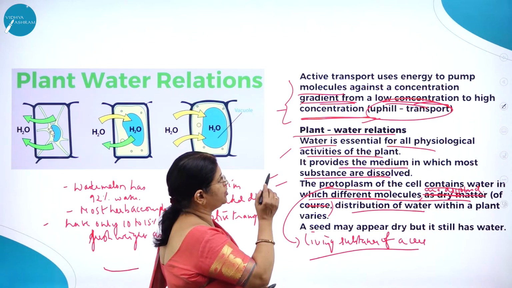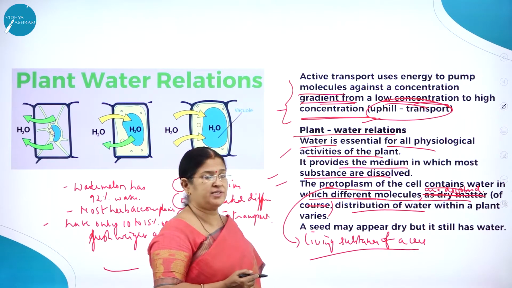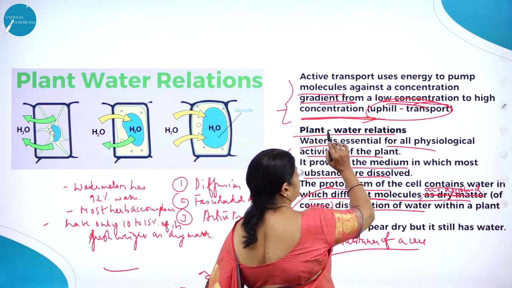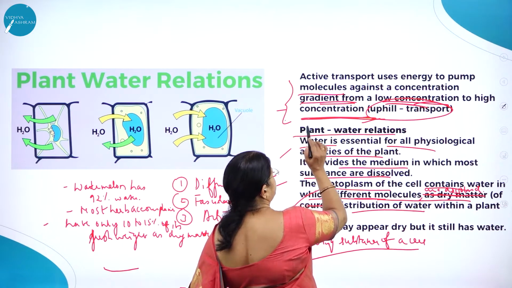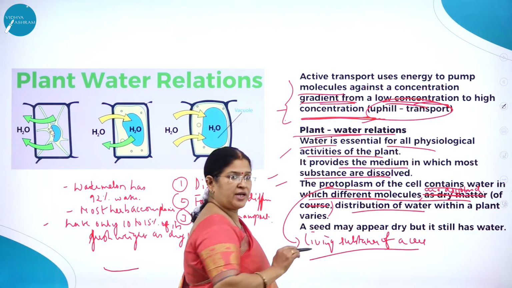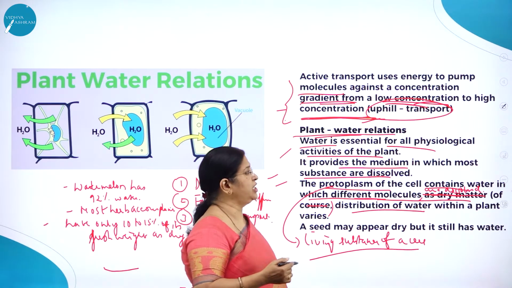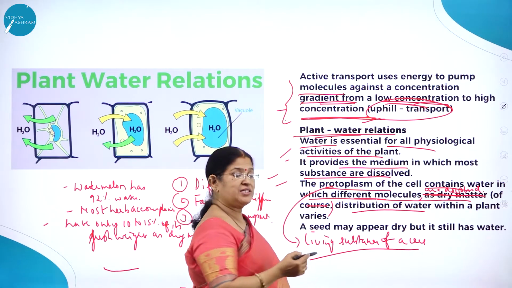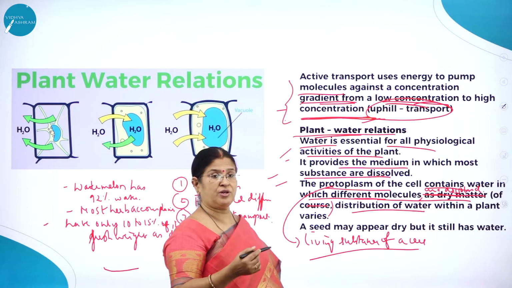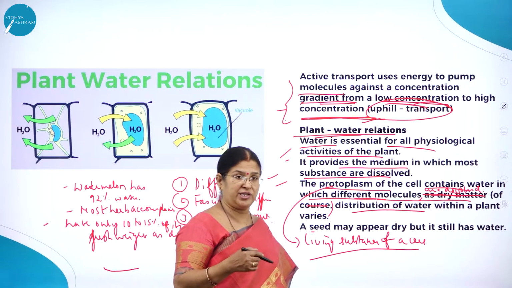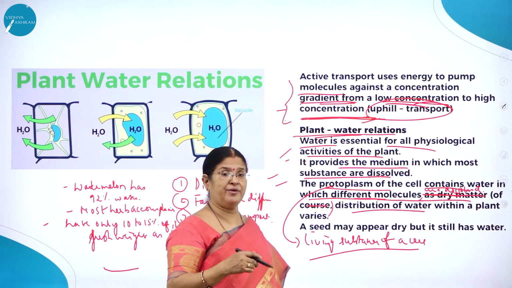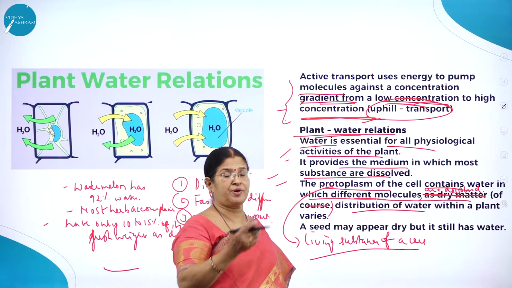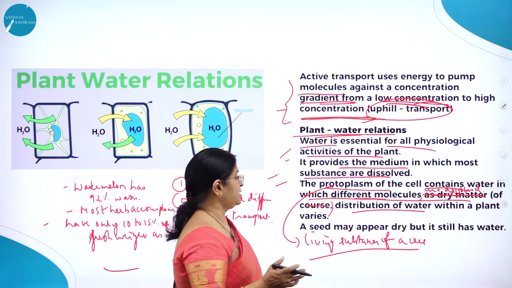So that is another very important feature of water. Active transport uses energy to pump molecules against a concentration gradient, from low concentration to high concentration, with the expenditure of energy. So what are plant-water relations? Water is essential for all the physiological activities of the plant. It provides the medium in which most solids get dissolved, and water acts as a medium for carrying important dissolved mineral solids from one part of the plant body to the other.